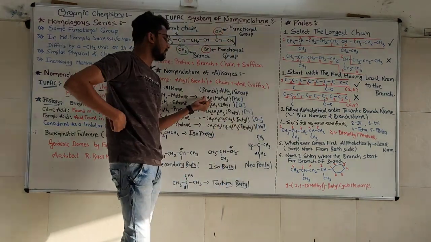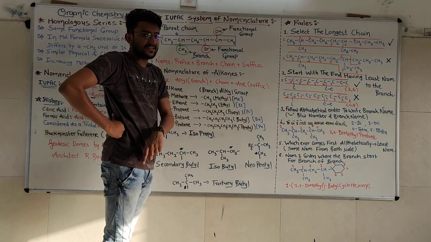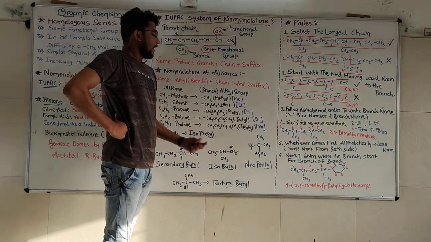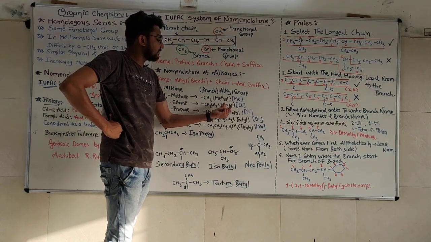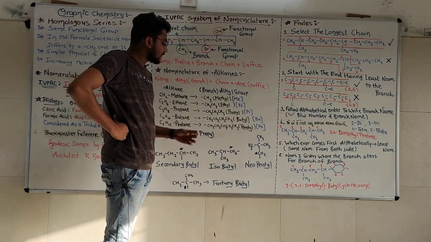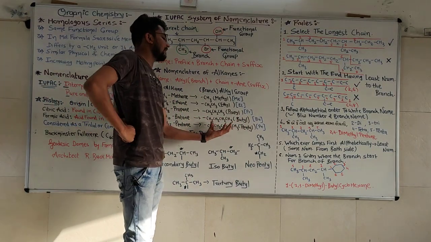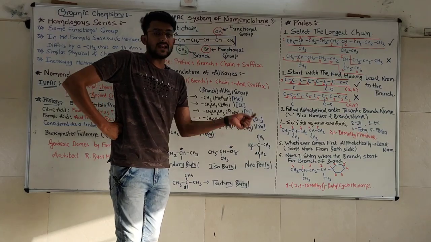So if one carbon is there in the branch, it will be known as methyl. If 2 carbons are there in the branch, it will be known as ethyl. If there are 3 carbons in the branch, it will be known as propyl. If there are 4 carbons in the branch, it will be known as butyl. And if there are 5 carbons in the branch, it will be known as pentyl.